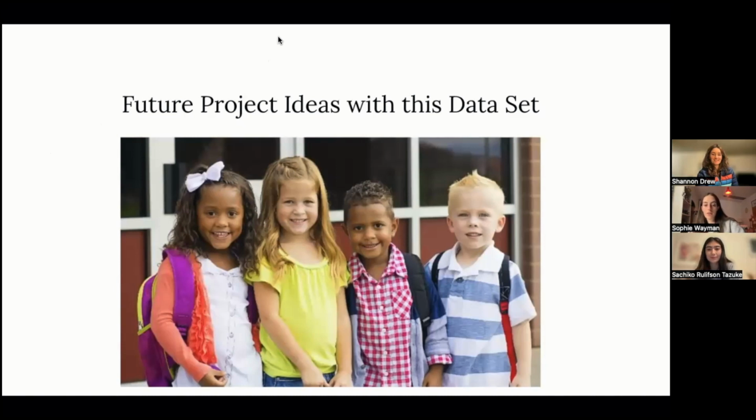Another thing to note is some future project ideas for this data set. We could look at how RFEP varies between counties in the same region. We could also ask if more students get reclassified as time goes on. With that, we could also do a study that spans multiple states, which would take into account different demographics, socioeconomics, and politics. This would provide valuable insight into how different states' school systems effectively teach English to students and how they accommodate with their resources. We could also look at schools' general academic achievement and graduation rates and compare that to the RFEP proportion to see if they have any correlation.